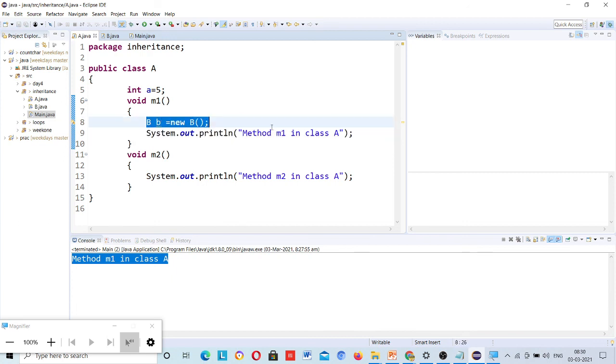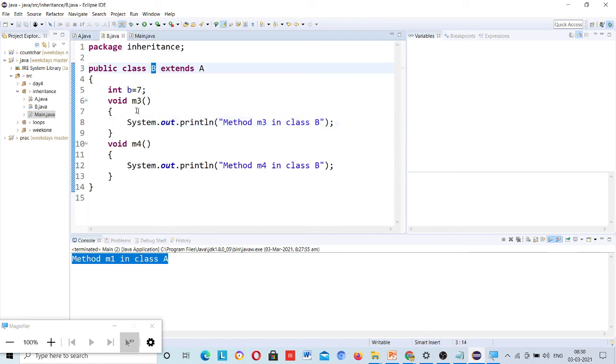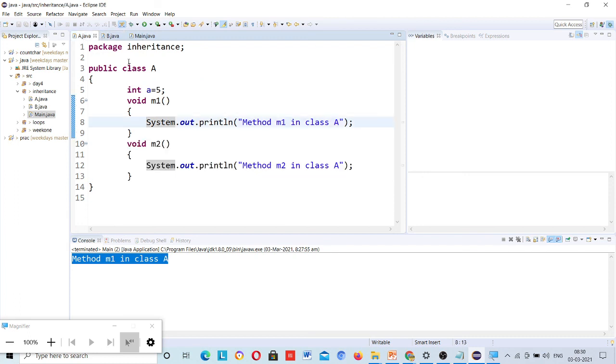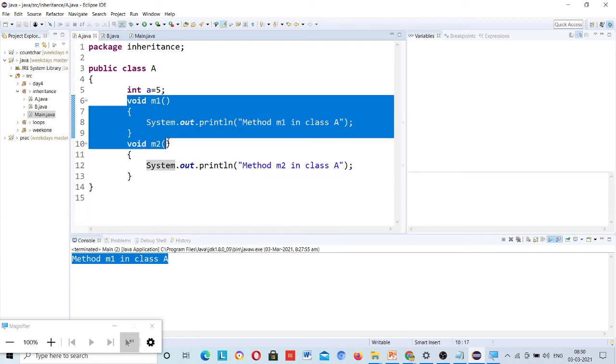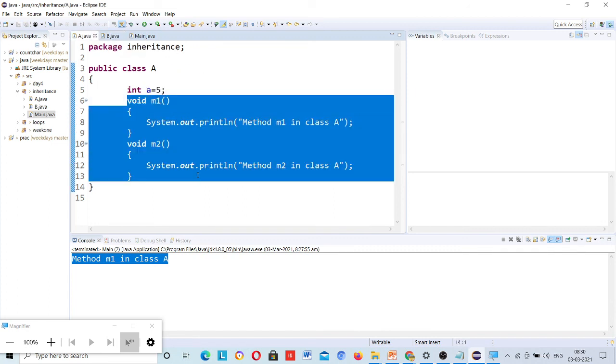But why do we need this? See, there is a drawback with inheritance. Just understand that drawback first. Suppose I need to use only this M1 method inside this class B. Currently there are two methods, but tomorrow class A may have 50 plus methods.